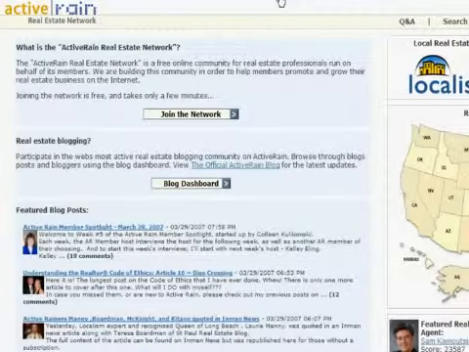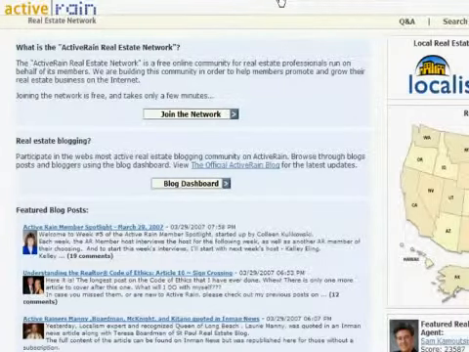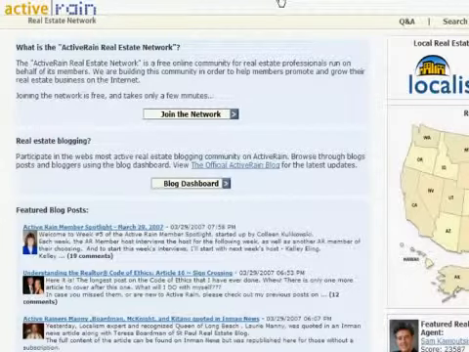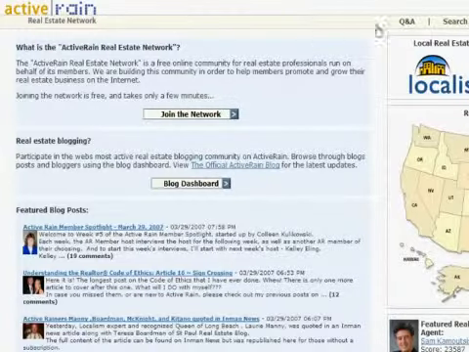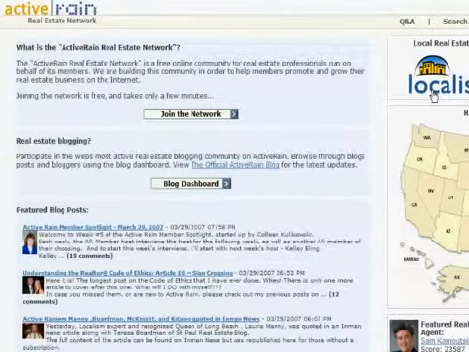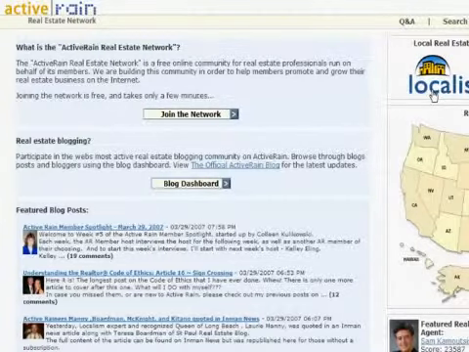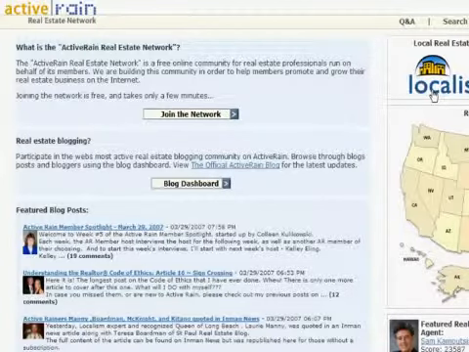and then you can create your own blogs, and on those blogs talk about the neighborhoods in your area, talk about the listings that you have. If you've got stuff that you want to share with other realtors about what works for marketing, do that too, and you can make that member only so that the general public can't see it. They own a site called Localism, so when you create your blog and you're talking about listings or about a community or something, you'll do it as a Localism site, and link that directly to your site, as well as talking about content. And again, that will help improve the rankings within your neighborhood.